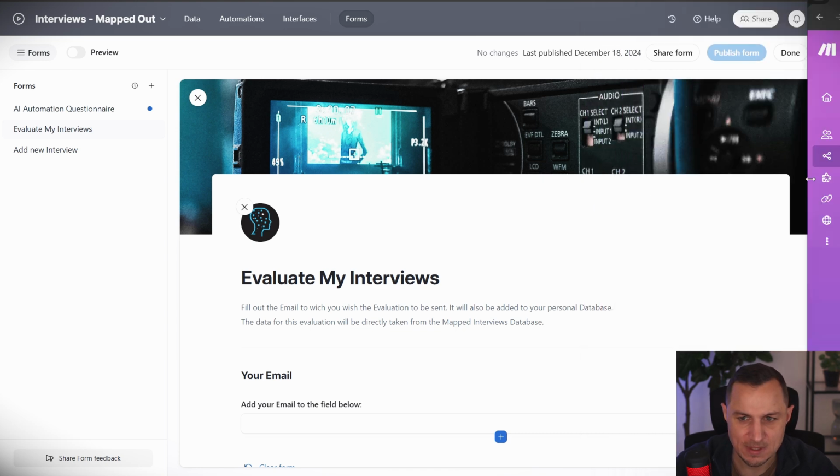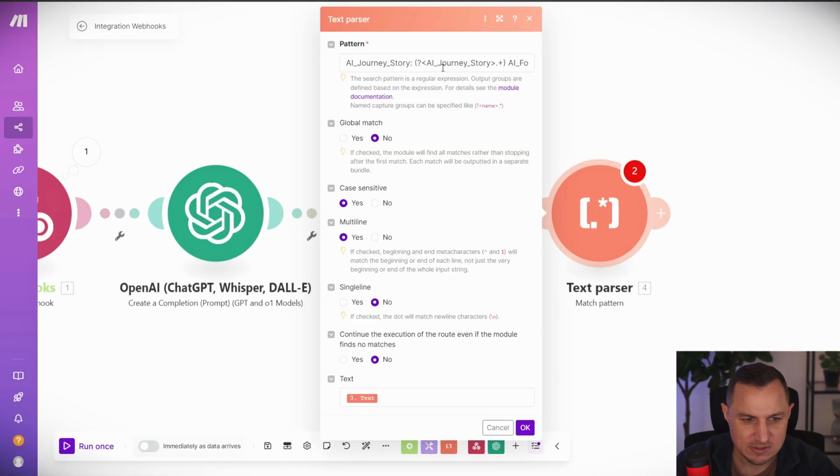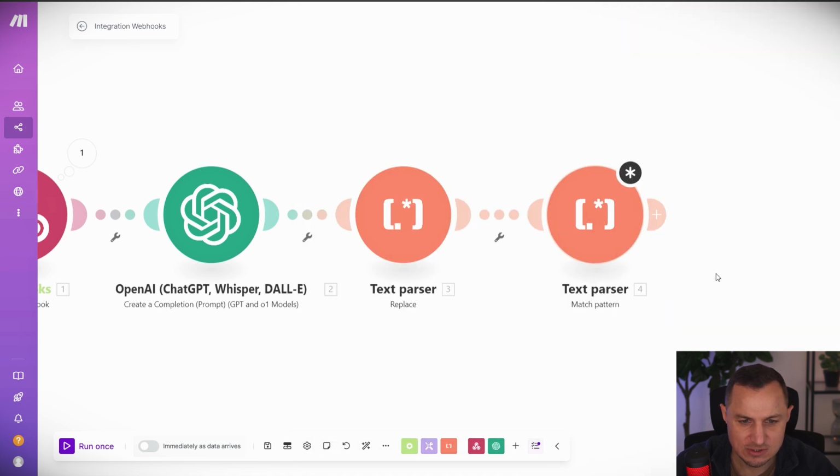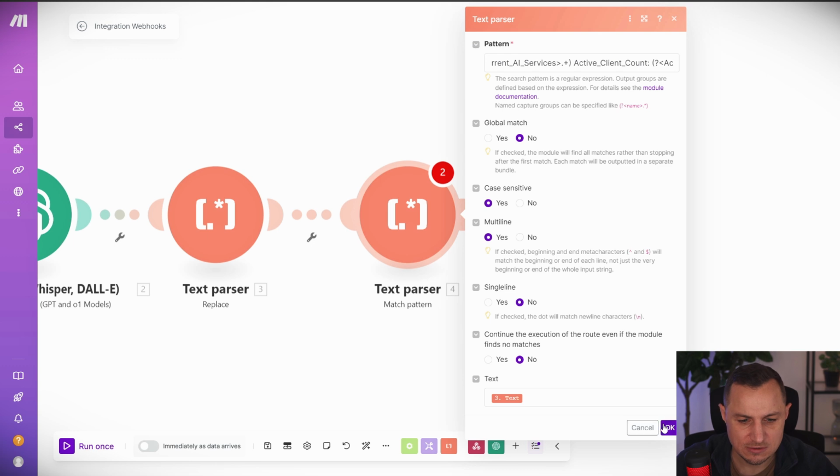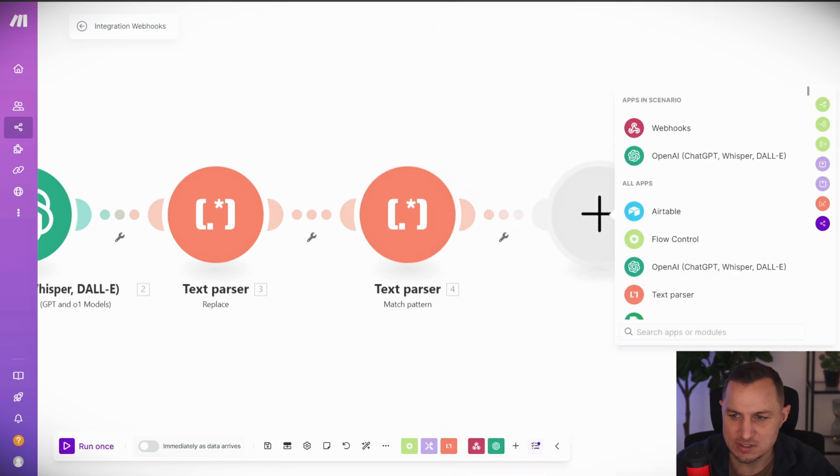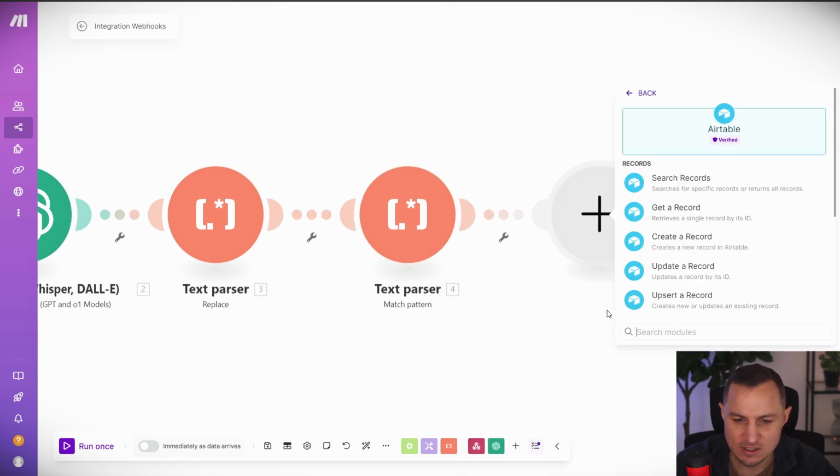So let's set it up in our automation. I'm saying, give me the AI journey story, then the AI services, then the client count, and so forth. Let me save that. What I want to do with this now is save it inside of my Airtable.